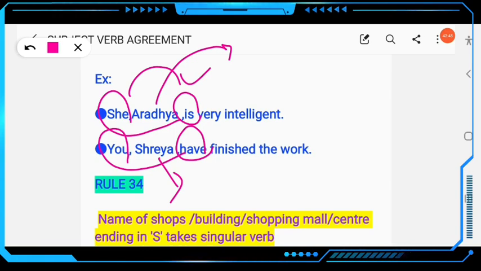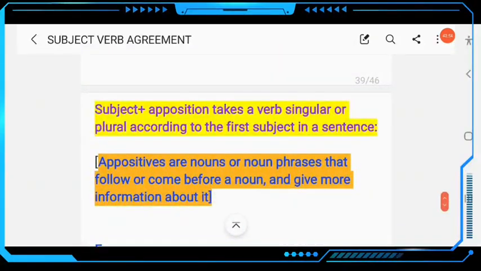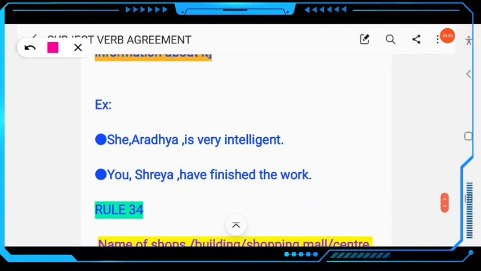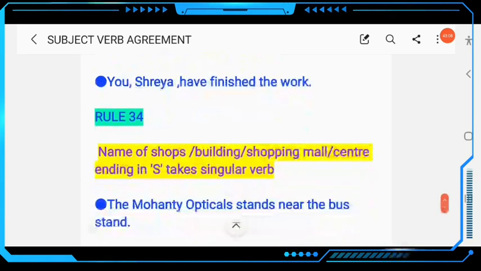And the verb here is plural, and here the verb is singular according to the first subject. So look at this rule here: subject plus apposition takes a verb singular or plural according to the first subject in a sentence. So here the first subject, as you find, is she and you. You have she is. Clear?